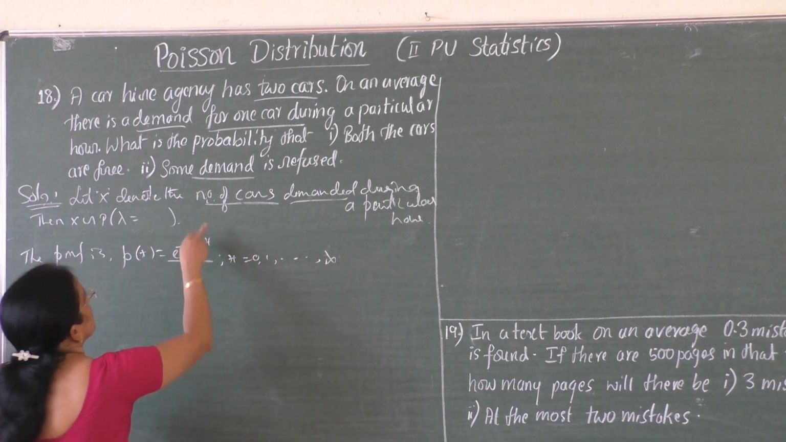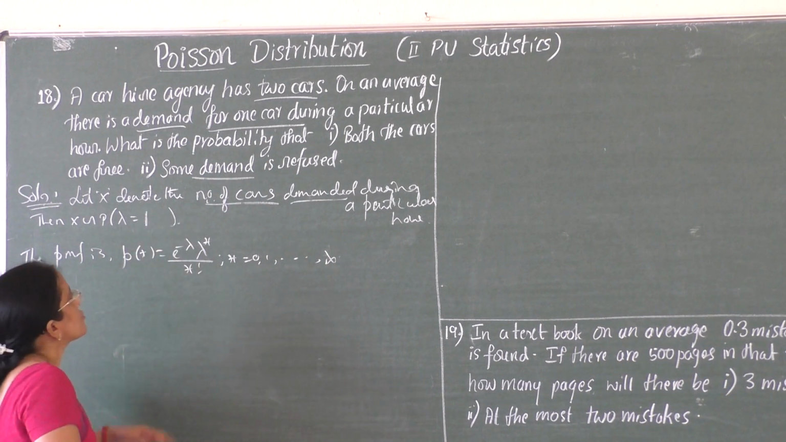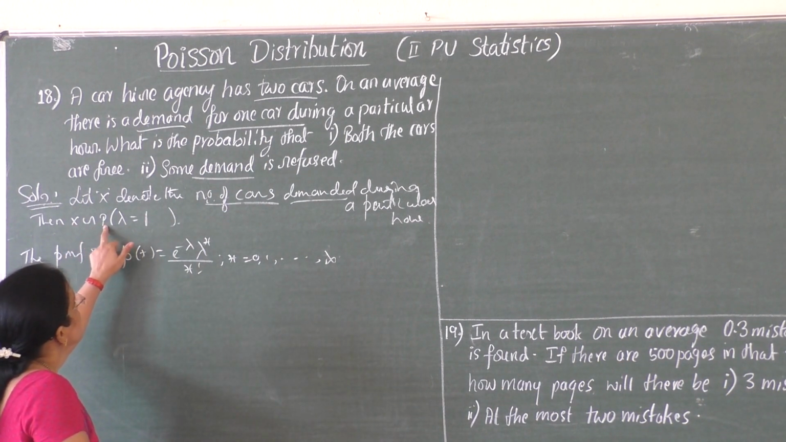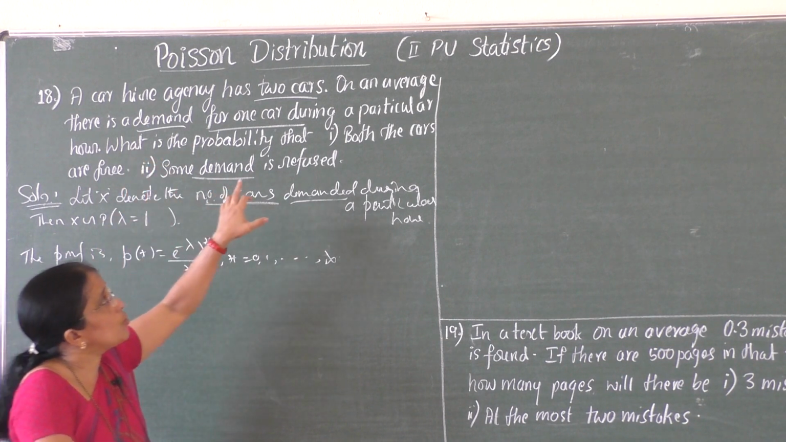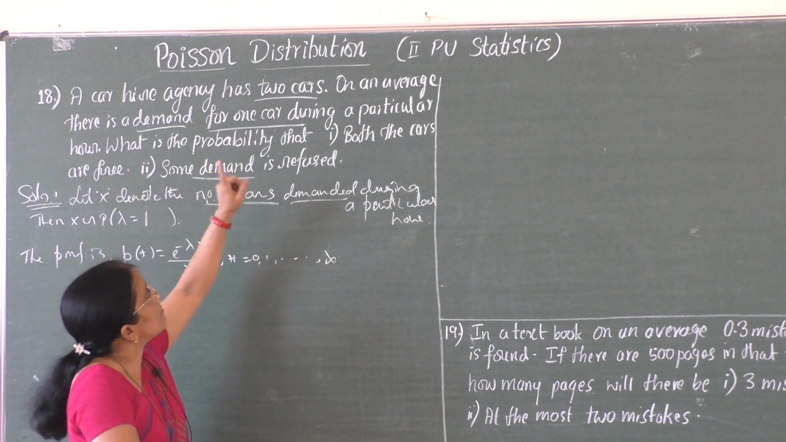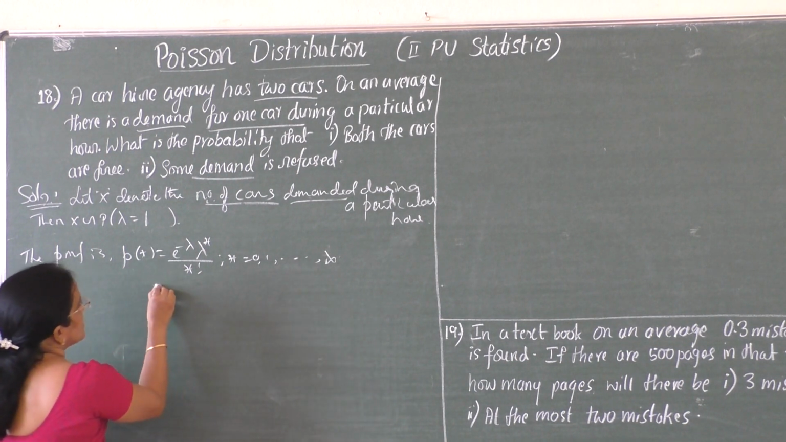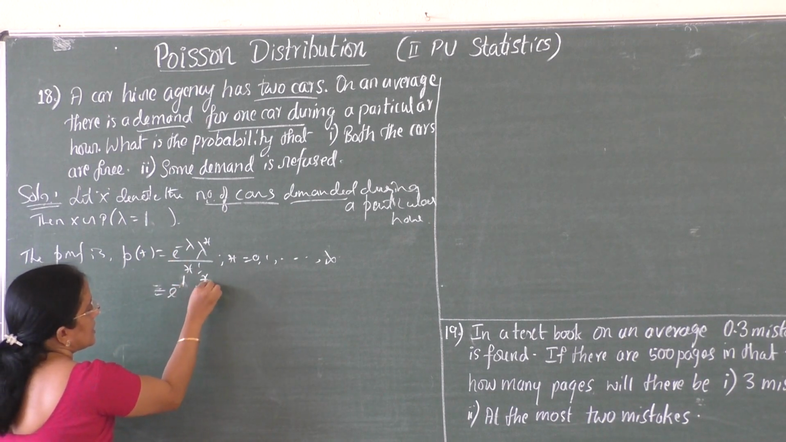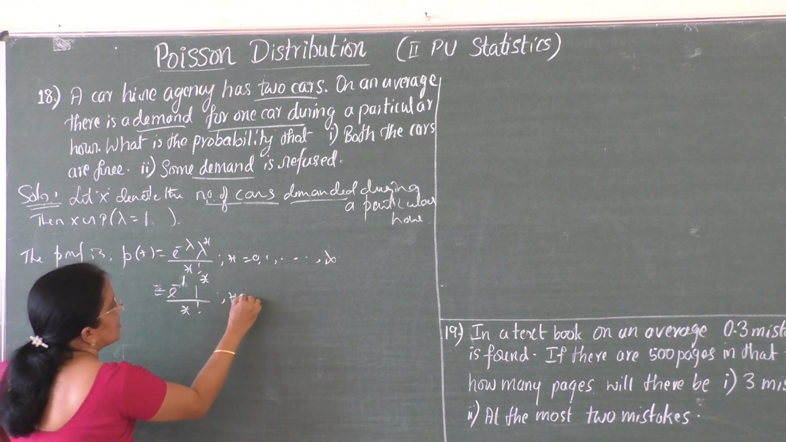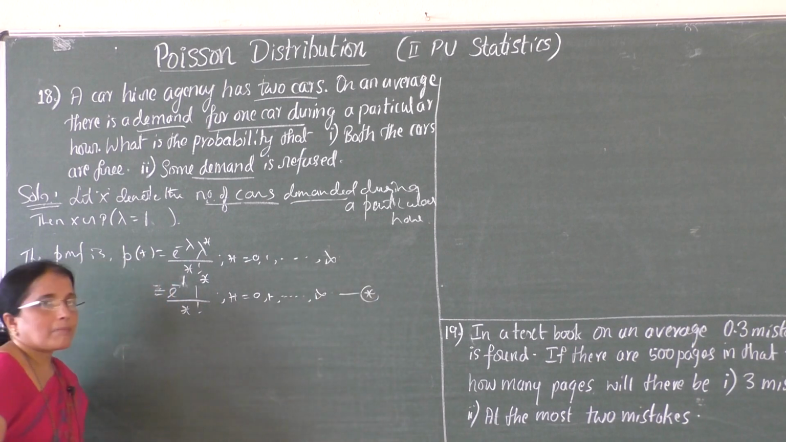Now to solve this, we want a lambda. What is lambda? There is a demand for 1 car on an average. So X follows Poisson distribution with lambda equal to 1. It is not 2, that is the number of cars the agency has. On an average, there is a demand for 1 car, so 1 is lambda. Next, write the probability mass function, that is P of X equal to e power minus lambda, lambda is 1, substitute the value, 1 power X divided by X factorial, X equal to 0, 1, 2 up to infinity. Now this is the probability mass function.